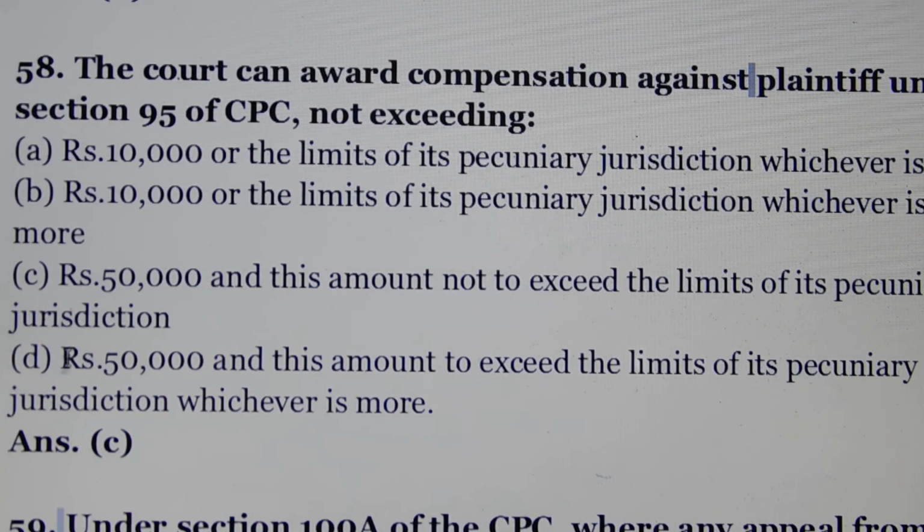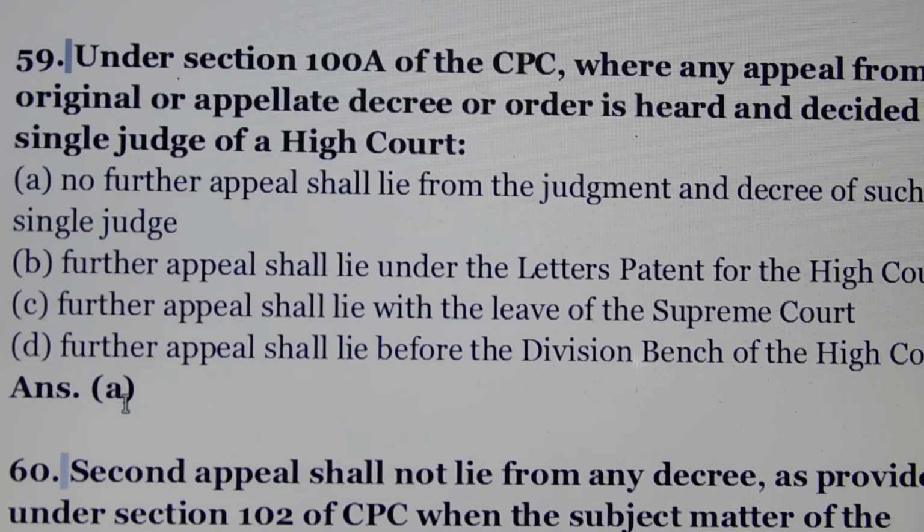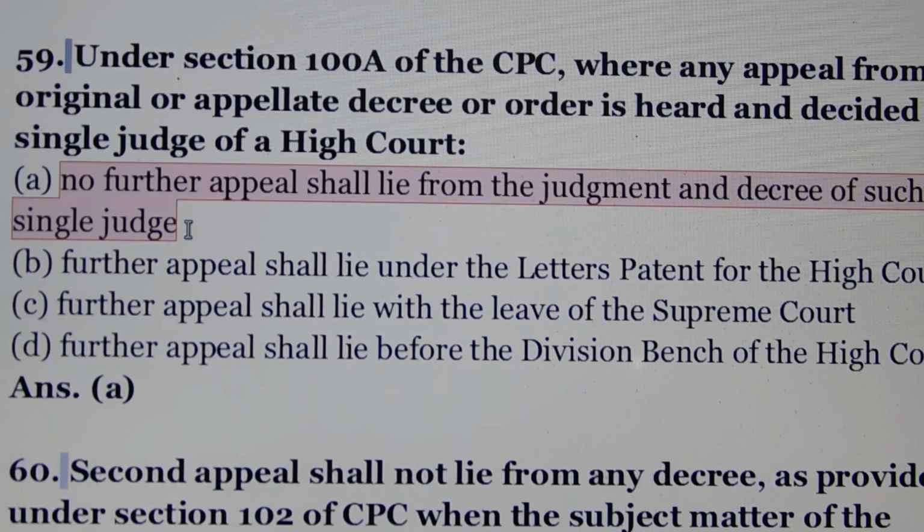Question number 58. The court can award compensation against plaintiff under section 95 of CPC not exceeding. Answer is option number C, rupees 50,000, and this amount must not exceed the limit of its pecuniary jurisdiction. Question number 59. Under section 100A of CPC, where any appeal from an original or appellate decree or order is heard and decided by a single judge of a high court. Answer is option number A, no further appeal shall lie from the judgment and decree of such single judge.